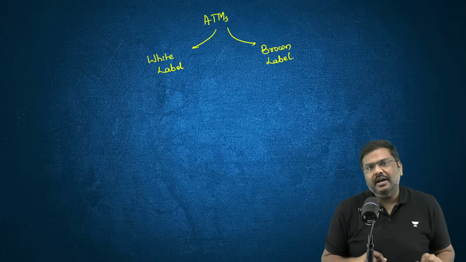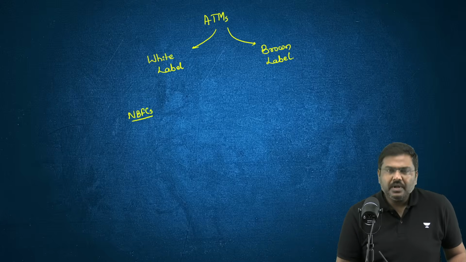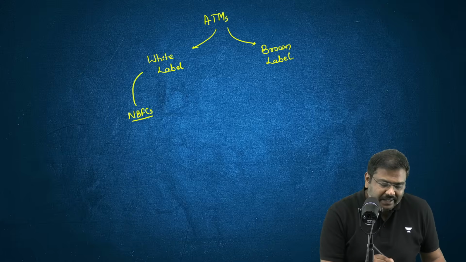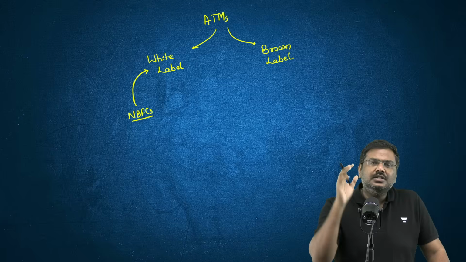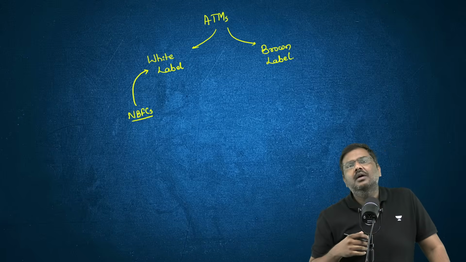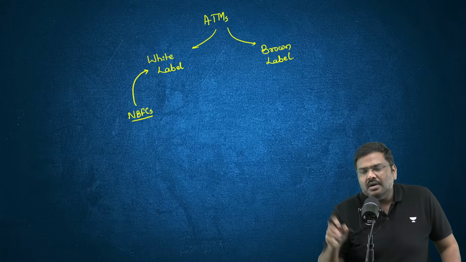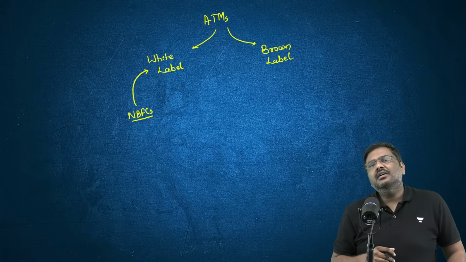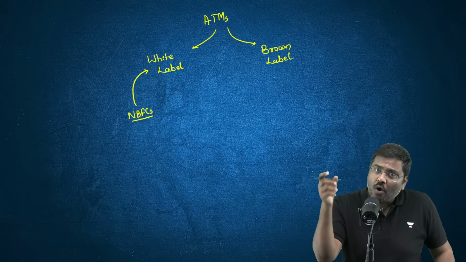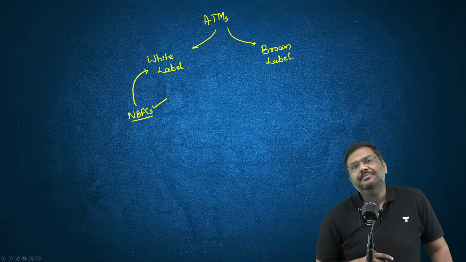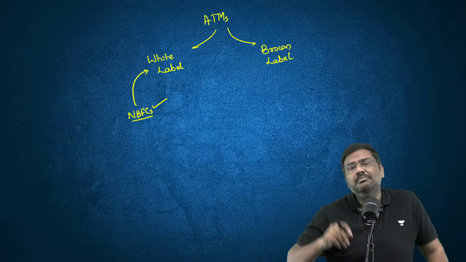The Reserve Bank of India says that NBFCs, non banking financial companies, can provide the services of white label ATM, but they will have to take a license from the RBI first to provide the services of white label. Now, what do you mean by white label here? There is an ATM installed, money will be filled, etc. Now, this ATM will be operated, I repeat, the ATM will be operated by the NBFC. Is everybody able to understand? The ATM would be operated by the NBFC.